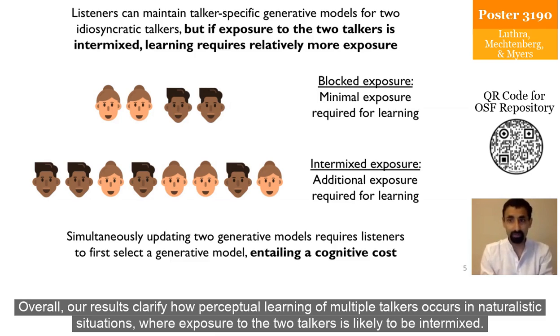Overall, our results clarify how perceptual learning of multiple talkers occurs in naturalistic situations where exposure to the 2 talkers is likely to be intermixed.